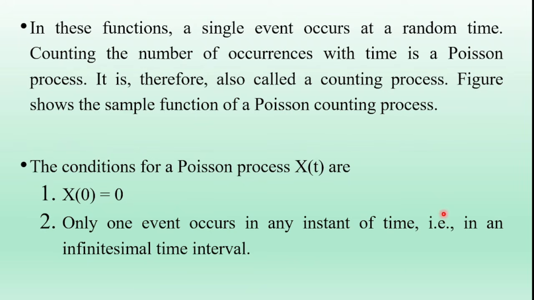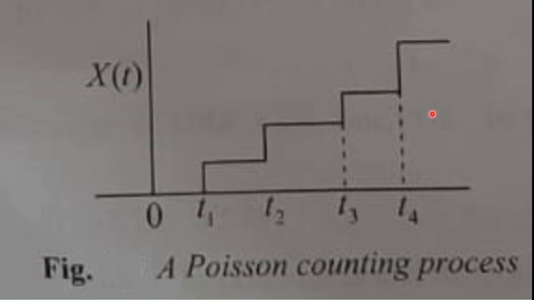In these functions, a single event occurs at a random time. Counting the number of occurrences with time is a Poisson process. It is therefore also called a counting process. So the Poisson counting process sample function is shown in this figure.